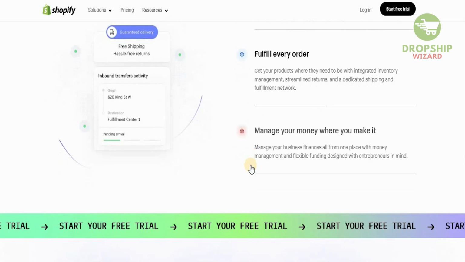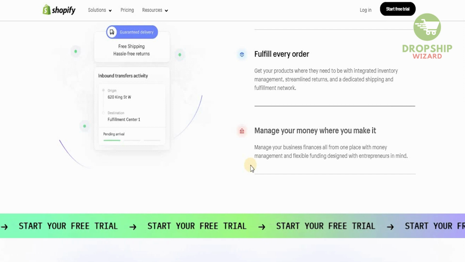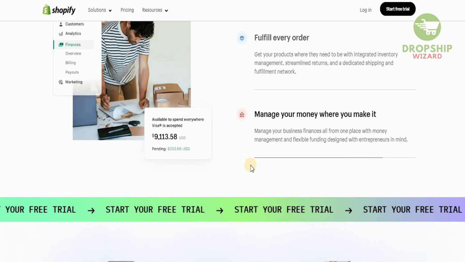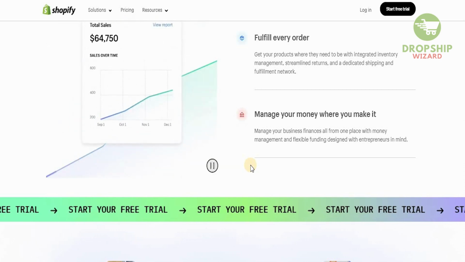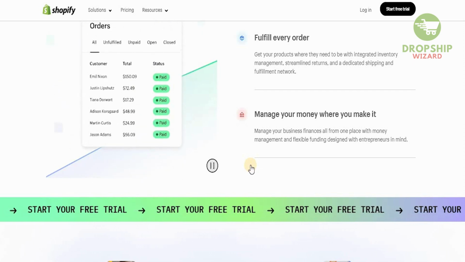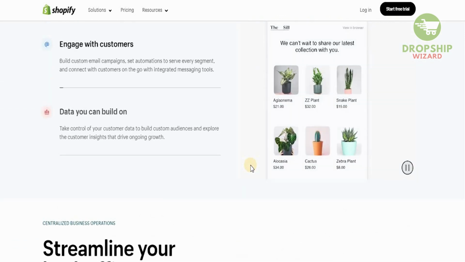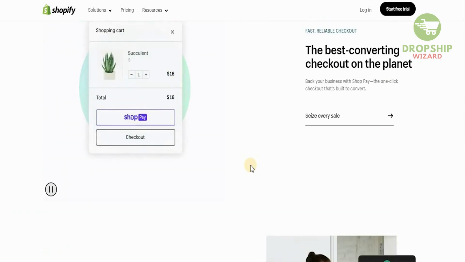So get your products where they need to be with the integrated inventory management and streamlined returns and a dedicated shipping and fulfillment network, guys. And you can manage all your business's finances all from one place with the money management and flexible funding designs. And with entrepreneurs in mind, they have literally created all these tools to help you focus on your business, to grow your business, to scale your business, while they take care of everything else.